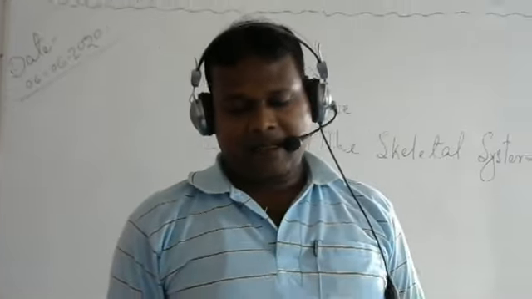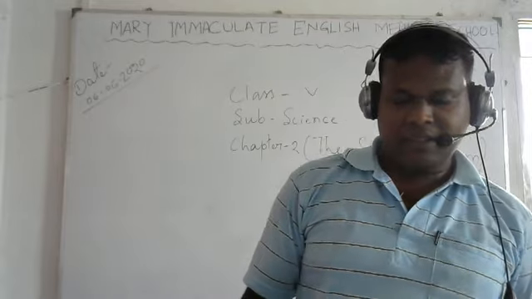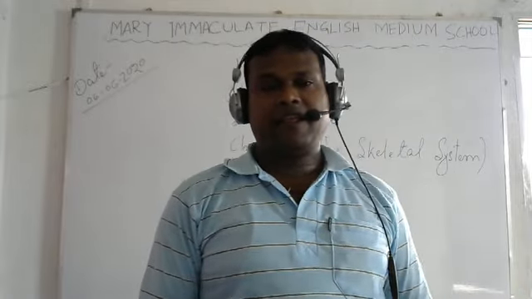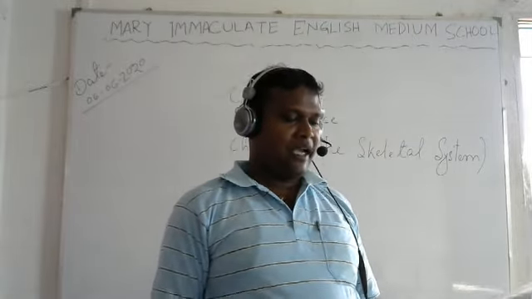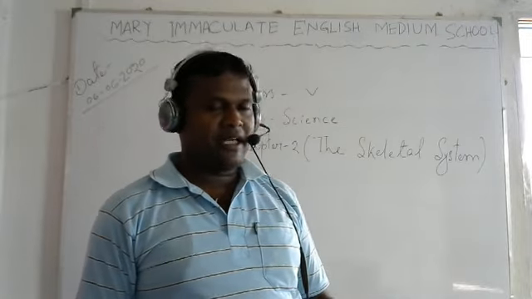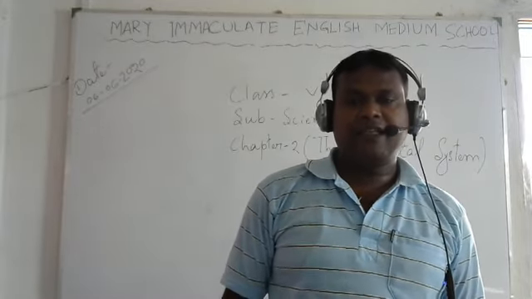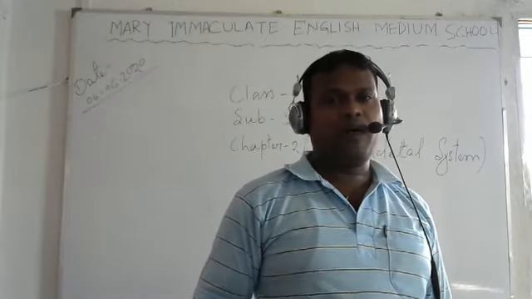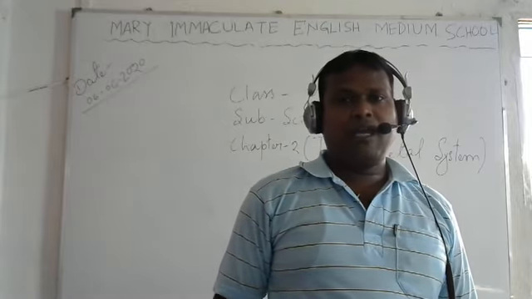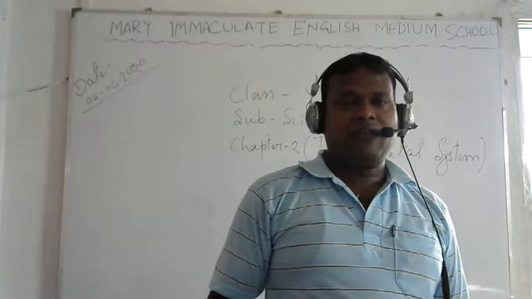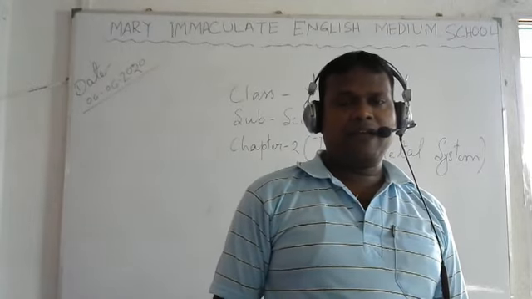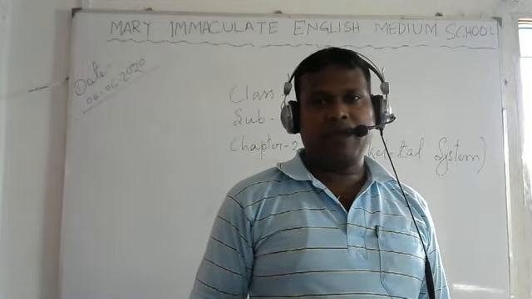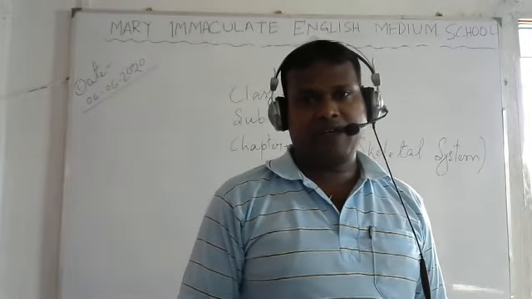Now there are some important components of our skeleton system, like skull, backbone, rib cage, limbs, and girdles. We will go one by one. First, we have to know where they are located, how many bones they are made with, and what their function is.